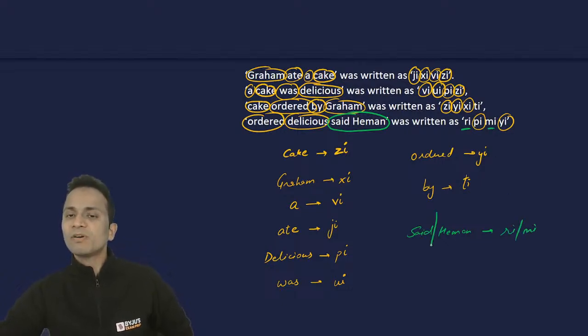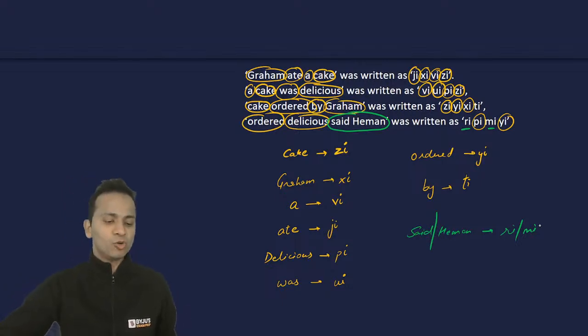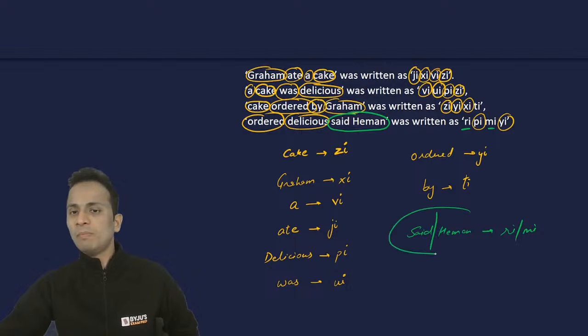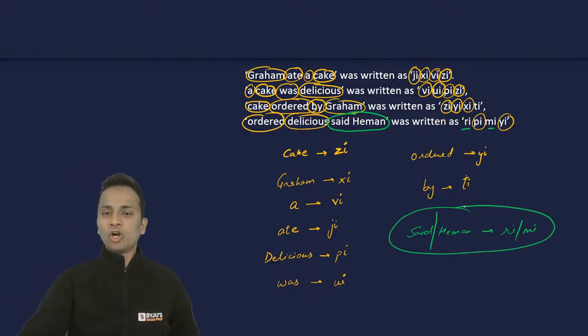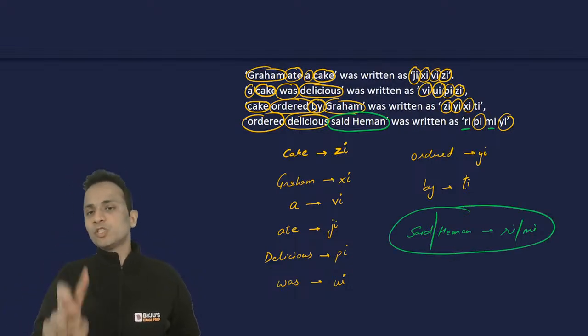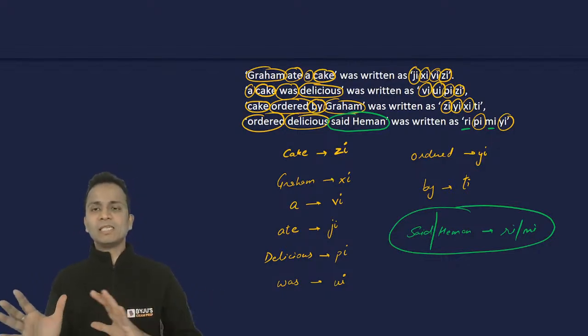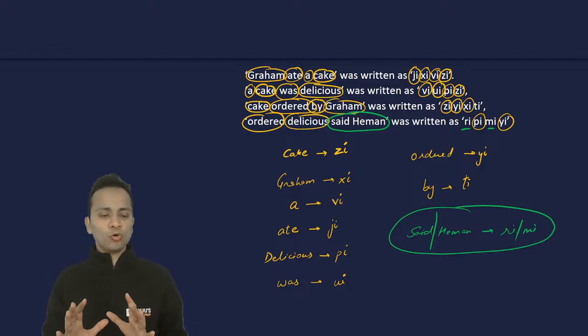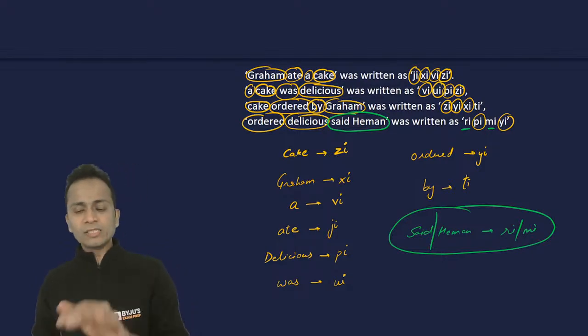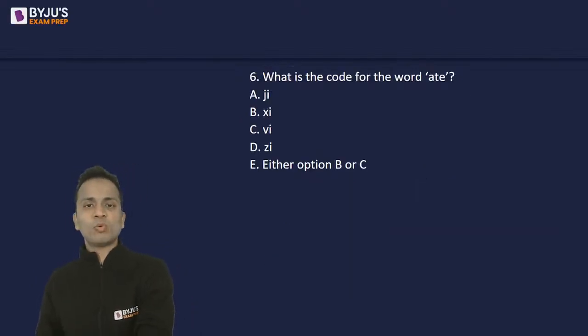So said का code RIMI में से हो सकता है कुछ भी and vice versa. Right? So among these two, I'll not be able to determine uniquely which word will be coded as which code. Alright. That's it. Otherwise, I have determined the code for all of them. So let's have a look at the questions one by one.